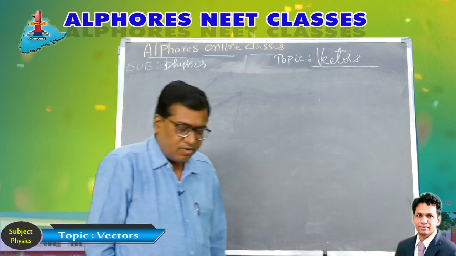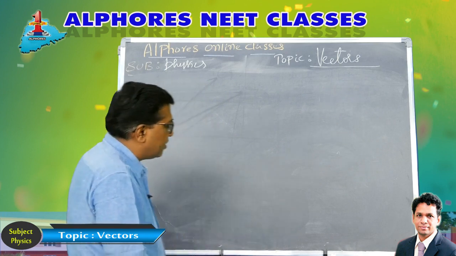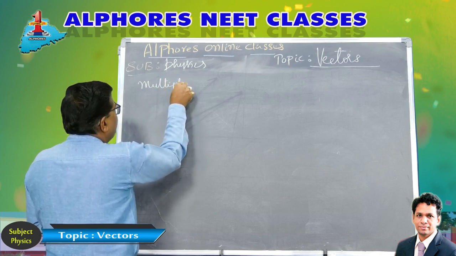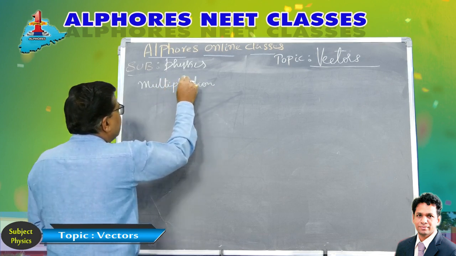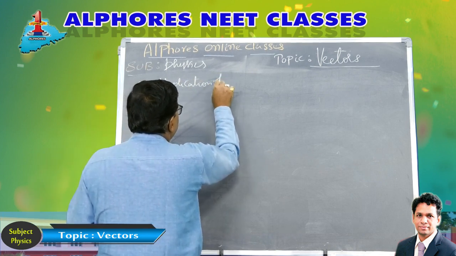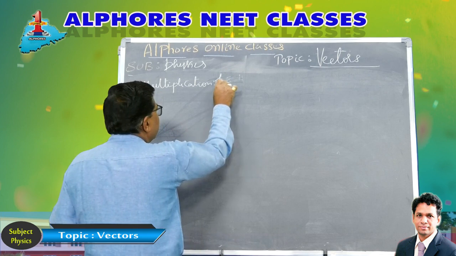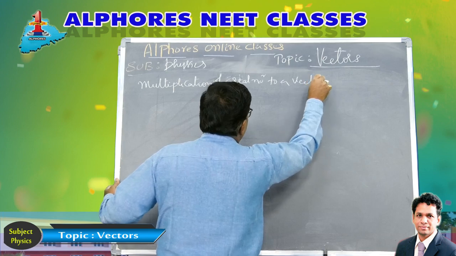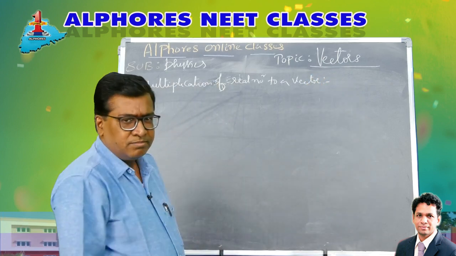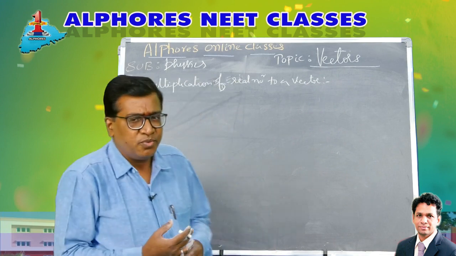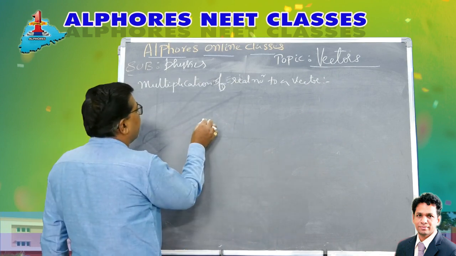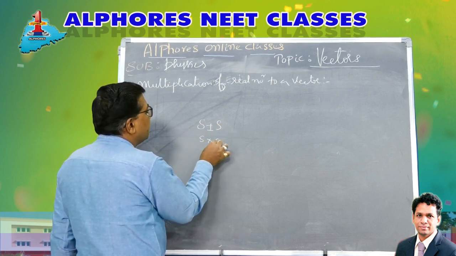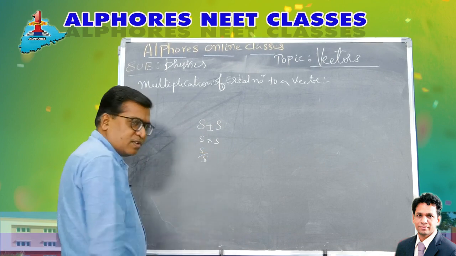Well, now let's go to the next topic. Our next topic is multiplication of scalar to a vector. First we will take up a real number multiplied to a vector. Now what happens to the vector when a vector is multiplied by a real number? You know, with scalars, addition of a scalar with a scalar is possible, subtraction is possible, multiplication of two scalars is possible, division of two scalars is also possible.